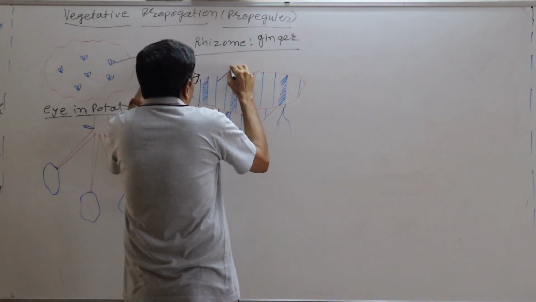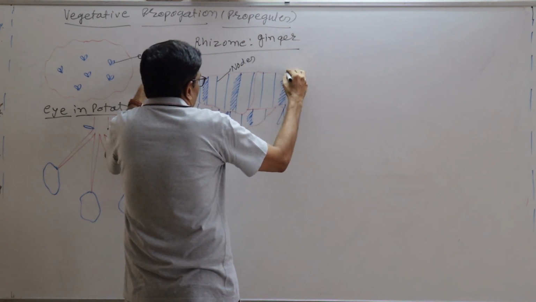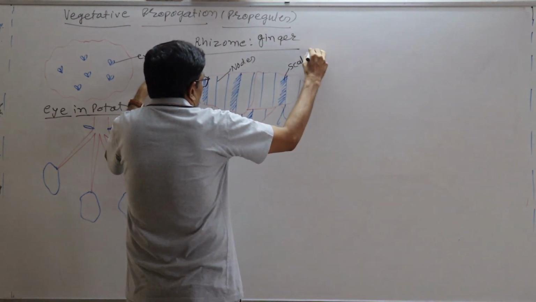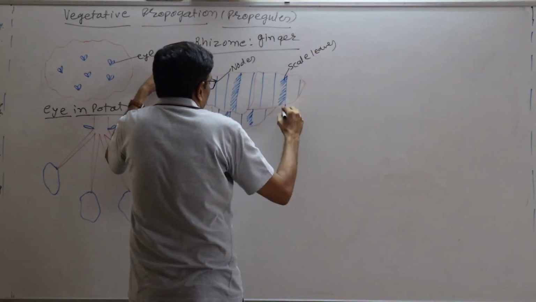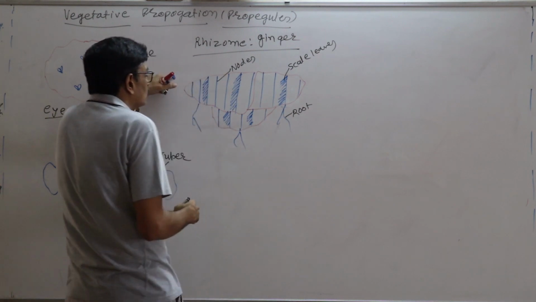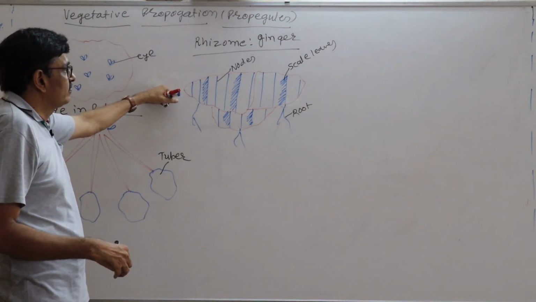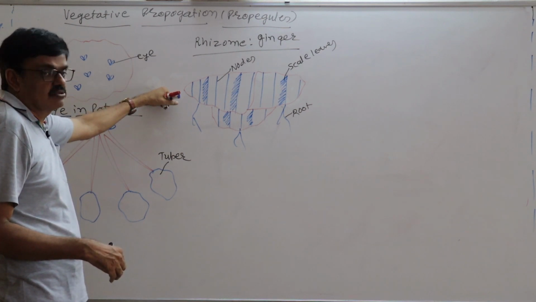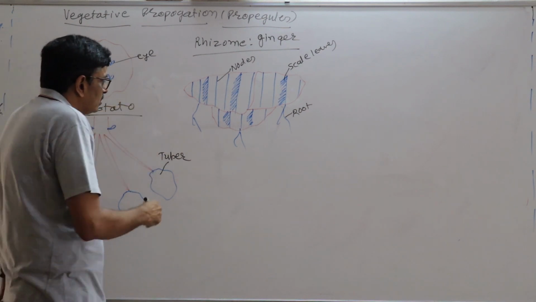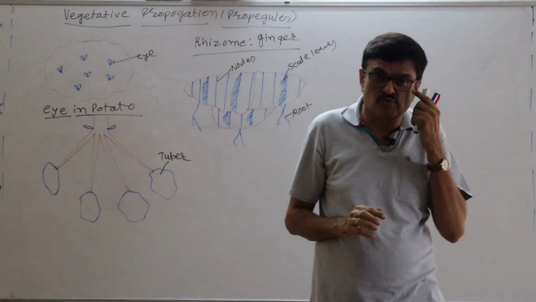You see, it's a node. Scaly leaves. Root, but it is adventitious root. And such kind of happen in ginger as well as mango ginger. Okay. See, it's an underground stem which stores the food.